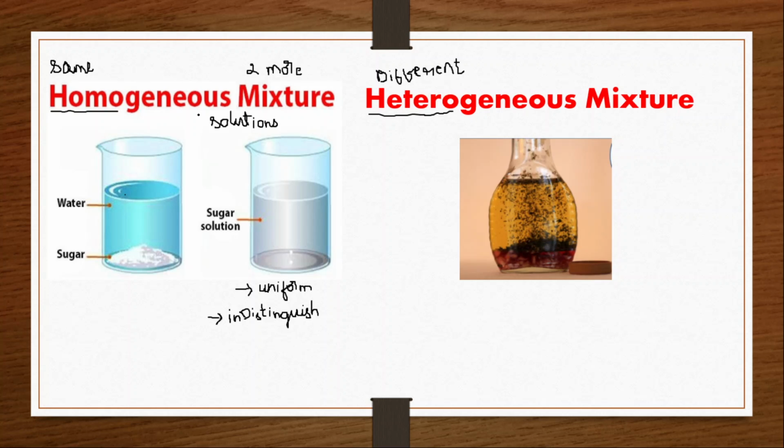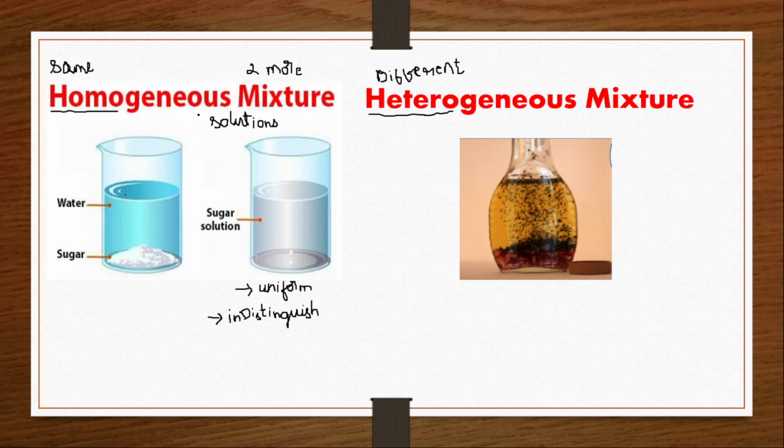Clear? So that is what a homogeneous mixture is. A homogeneous mixture is a mixture which has the same composition throughout. We can also define it in this manner: the components completely mix with one another and its composition is uniform throughout. This is the easier statement you can remember. The components completely mix with one another, the composition is uniform throughout, and it is indistinguishable in nature. Then it is called a homogeneous mixture. For example, sugar solution.